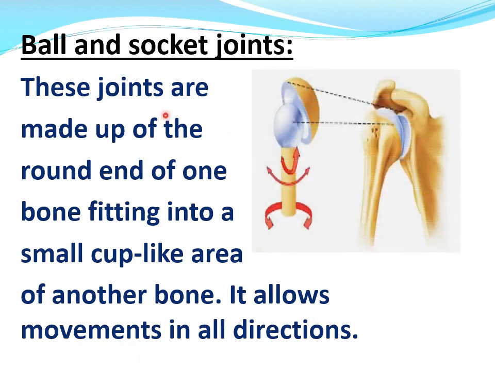See, like this. These joints are made up of the round end of one bone fitting into a small cup-like area of another bone. This is a small cup-like area of this first bone, and this round end of this other bone fits into it, and it allows movement in all directions.